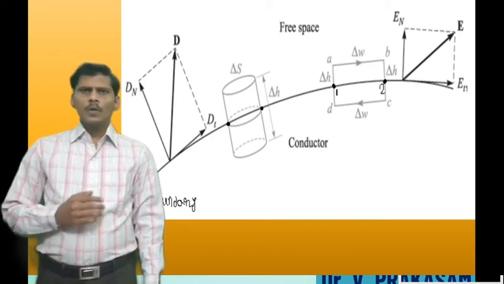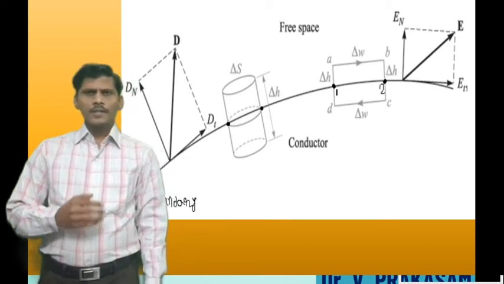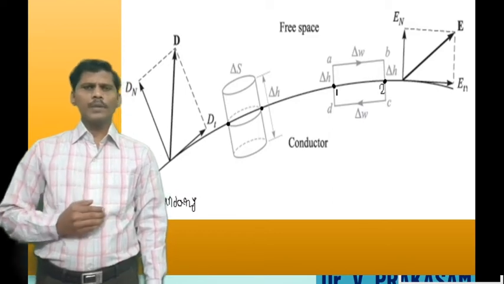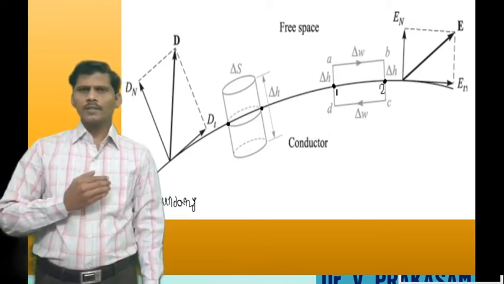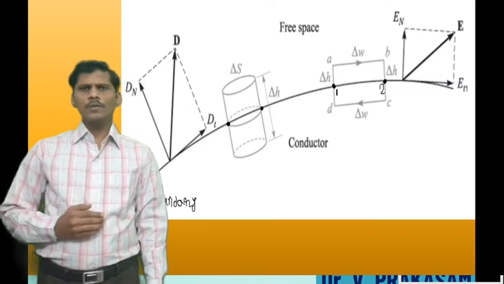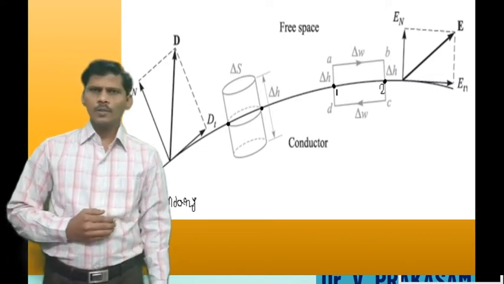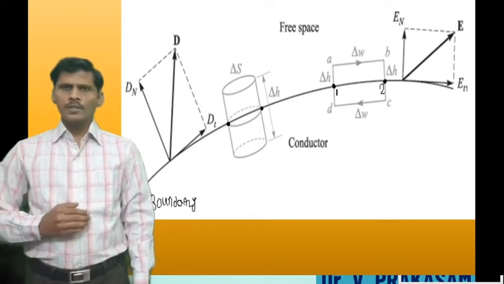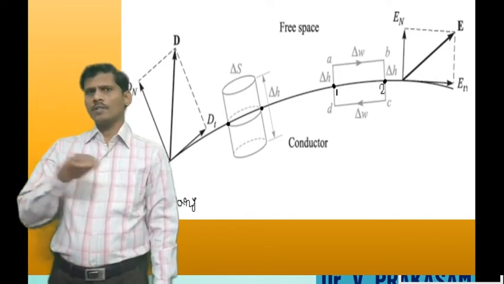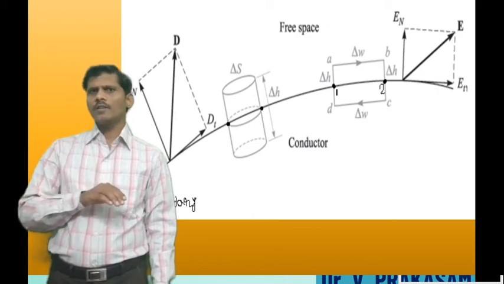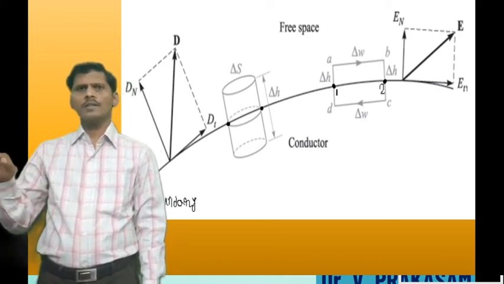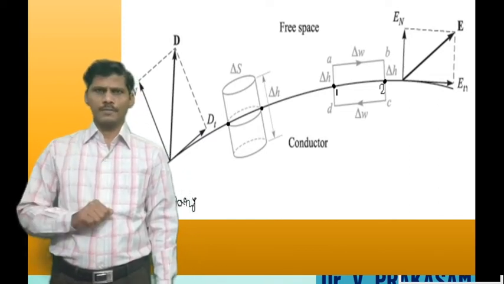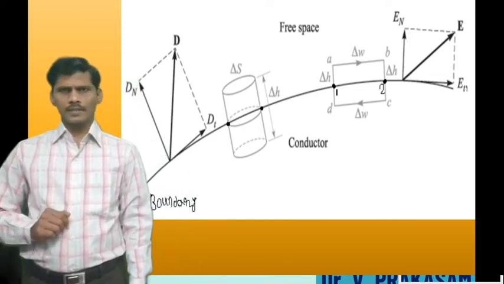According to the properties of the conductor, within the conductor there is no electric field intensity and no electric flux density, that is, E bar is equal to 0 and D bar is equal to 0, and there is no volume charge density, rho v is equal to 0. Charge can exist on the surface of the conductor, that is, surface charge density can exist on the surface. These are the properties of conductors.